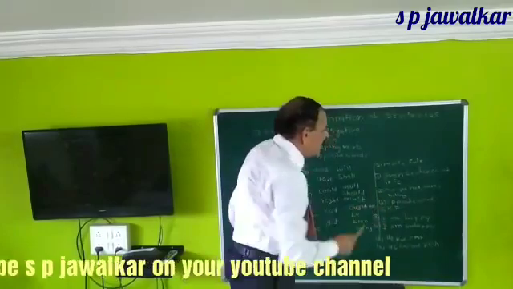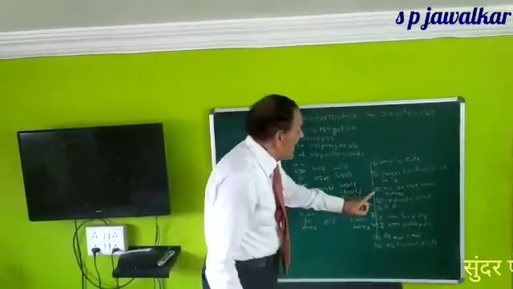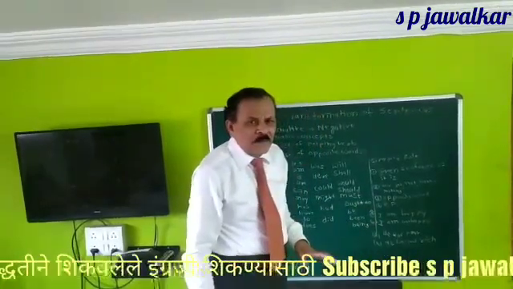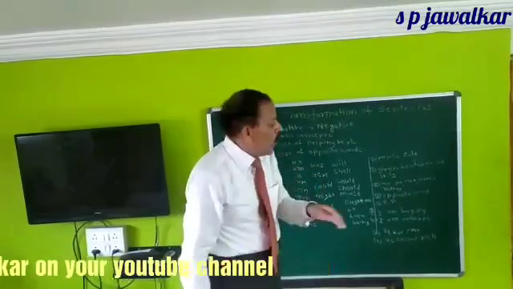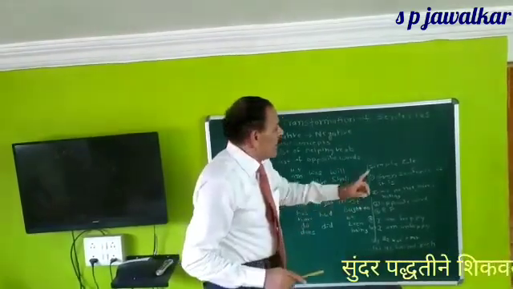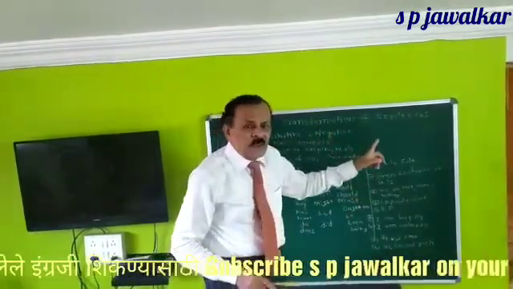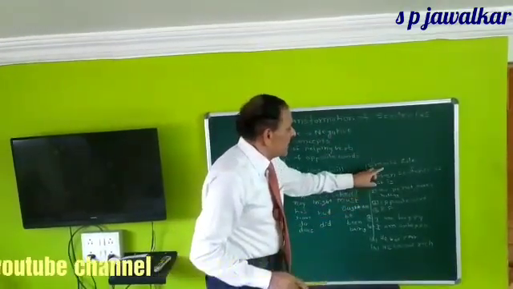And third is that write the opposite word. I have cited two beautiful examples here. But before that, again we will revise the four important rules we have to follow while converting a given affirmative sentence to the negative sentence. Which are the rules?